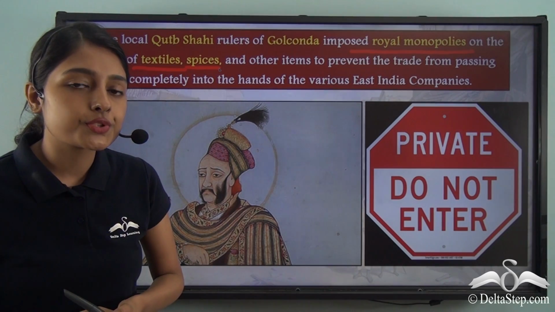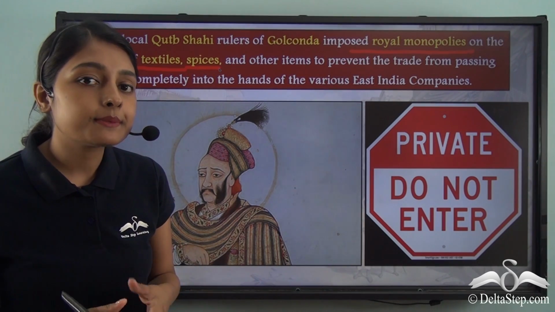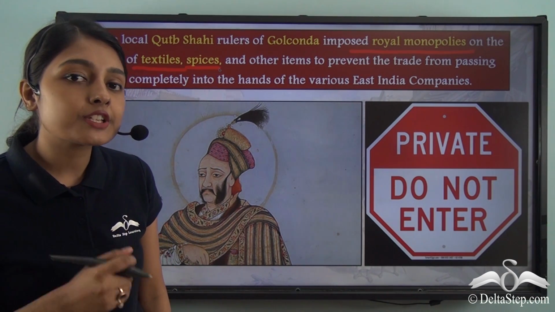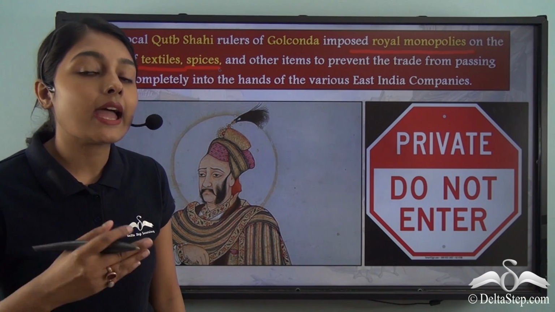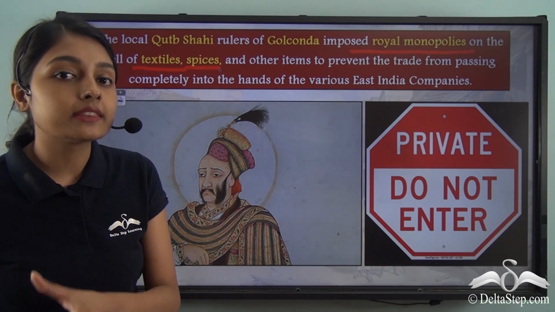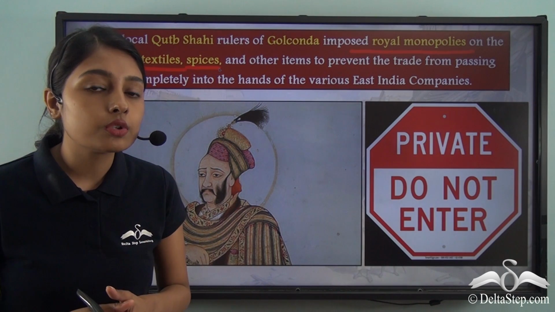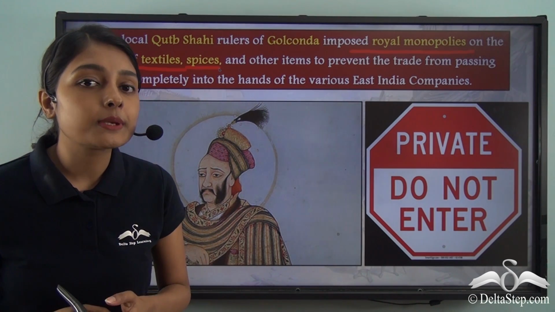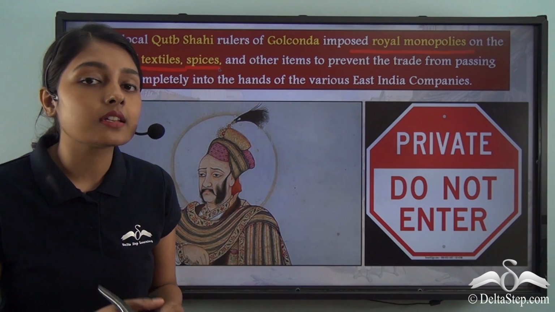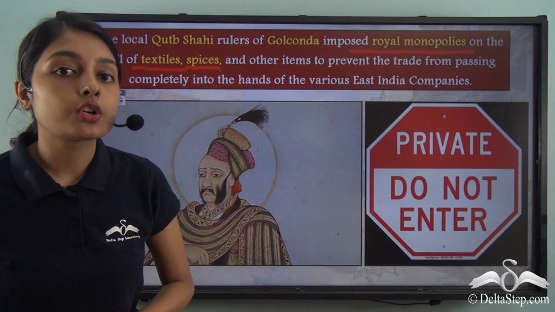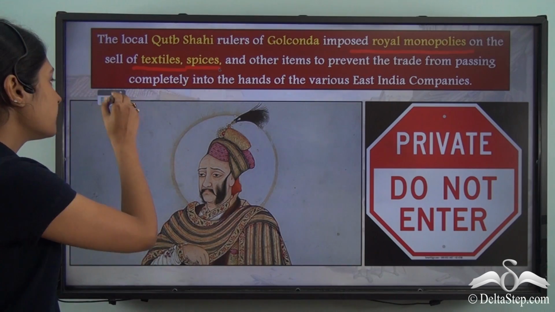Now why did they do so? The main reason behind the implementation of this strategy was to prevent trade from passing into the hands of the English and the other East India companies, because the Qutub Shahi rulers knew that they would not be able to compete against the East India companies, which is why they now imposed royal monopolies.